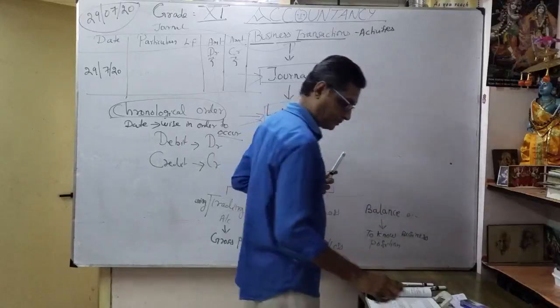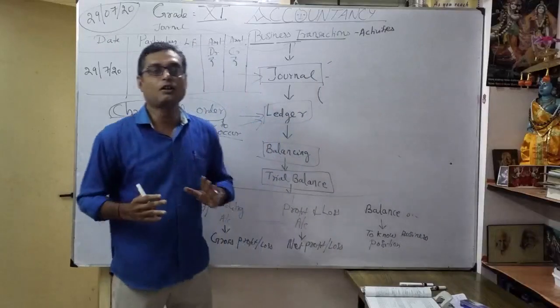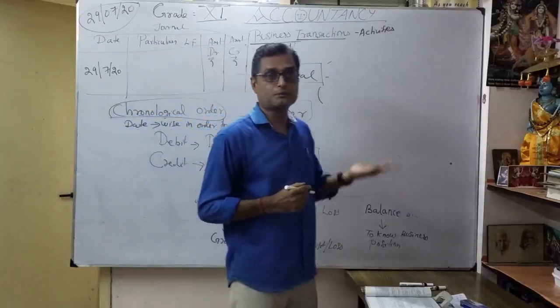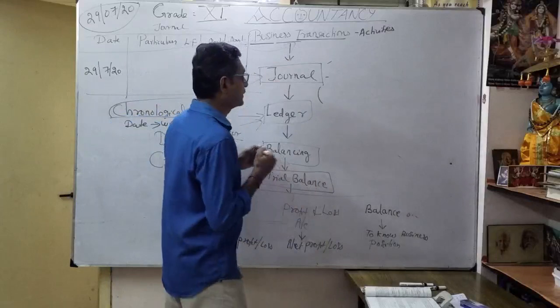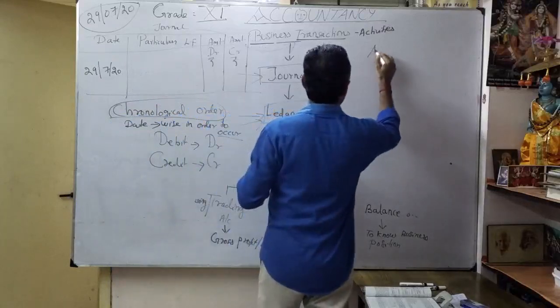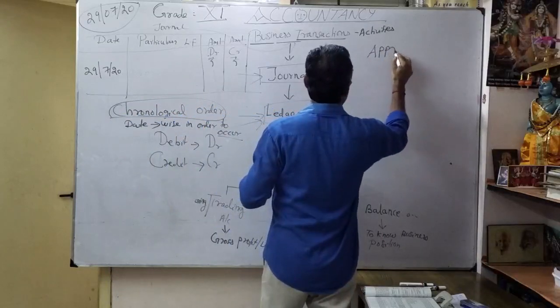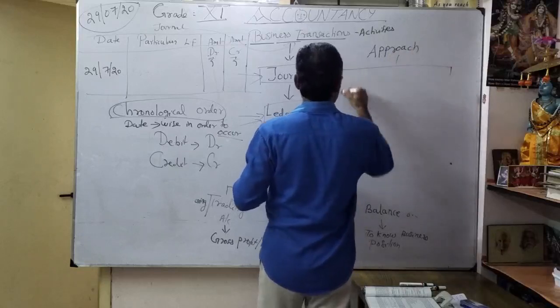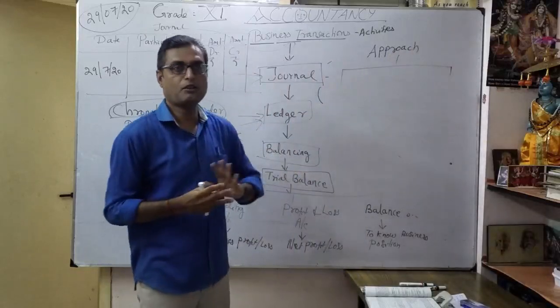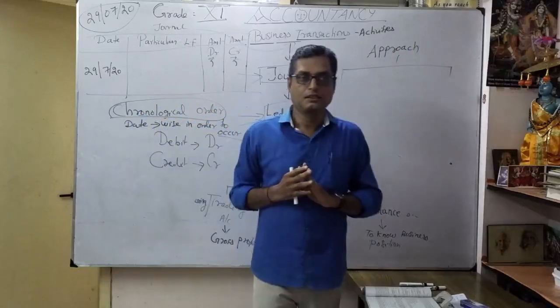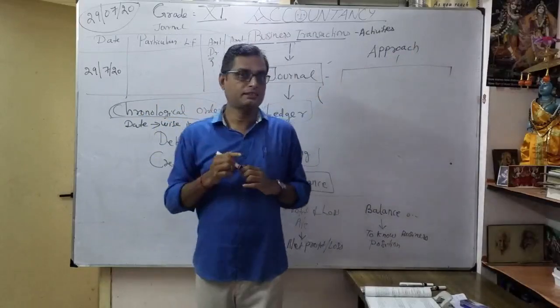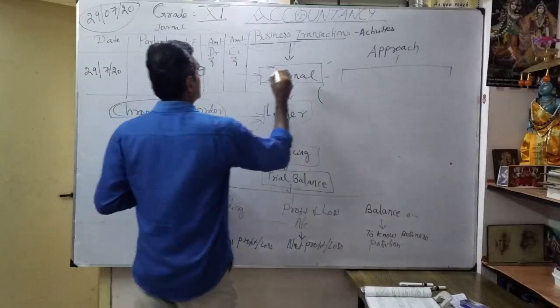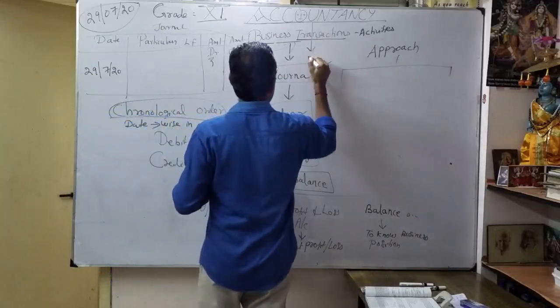Okay. So that is called what? As a modern approach, how to do the journal entry? We can do approach. Okay. What is approach? In Tamil, Anugudal. So what is accountancy? Nothing but what? Kanakku Padiviyal. What is this accountancy?